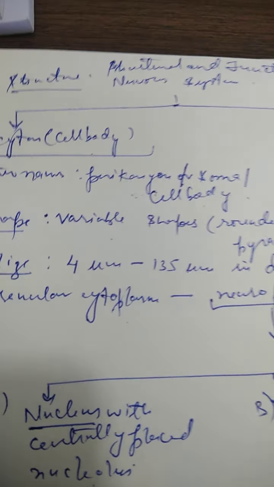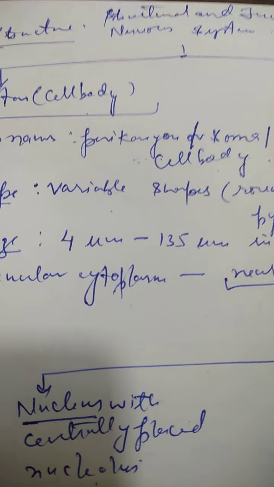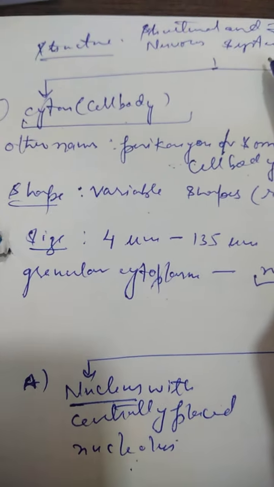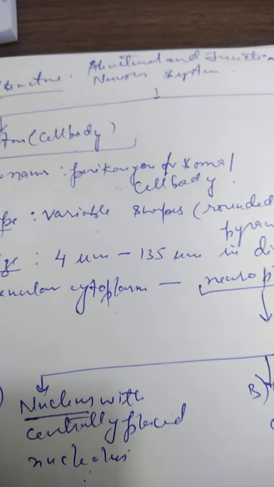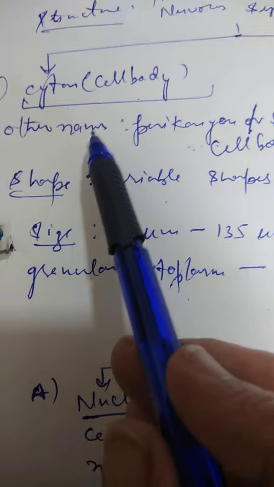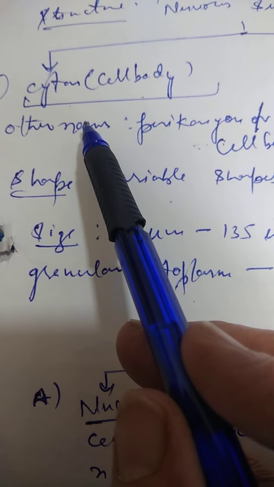Now coming to the theory part, the structure and functional unit of the nervous system is what? It is a neuron. So the structure of the neuron in little detail you can see here. It is divided into two parts which I have already shown you, a cyton, the cell body, and the axon on the other side. So first of all, let's explain this cyton.